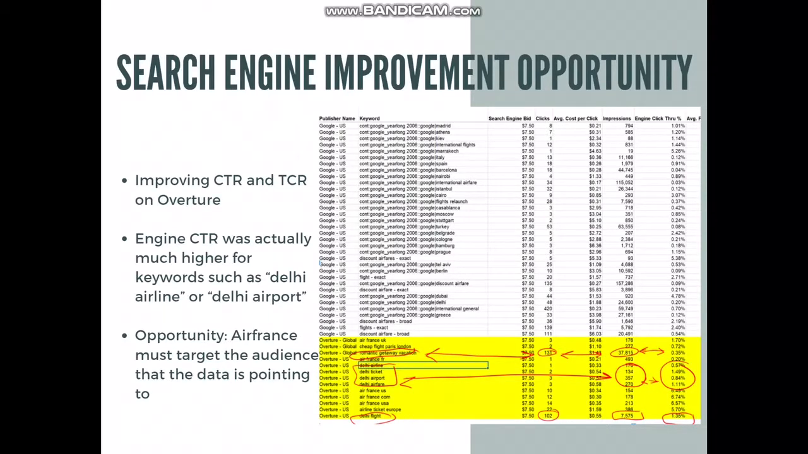Maybe AirFrance can launch on their website something that's specific to this group of customers so that it actually translates into revenue and it increases the ROAS and also the click-through rate.